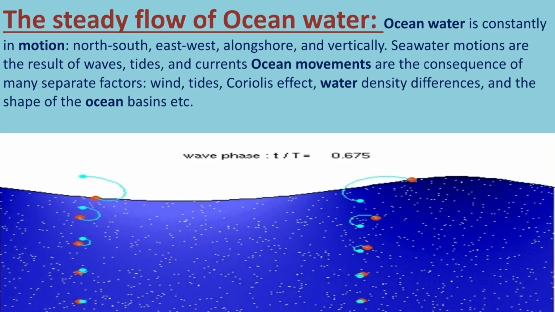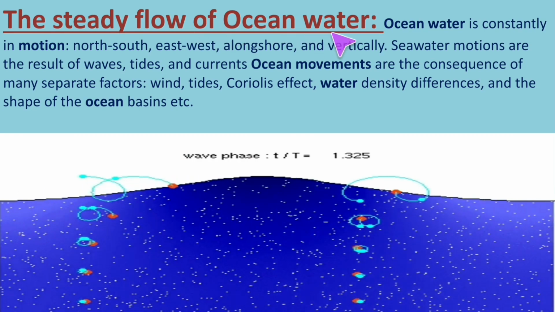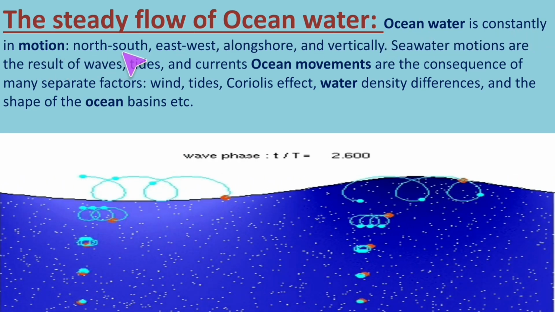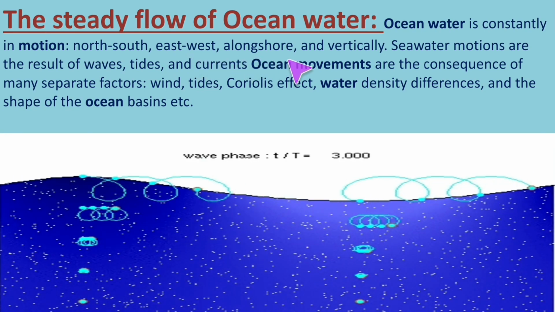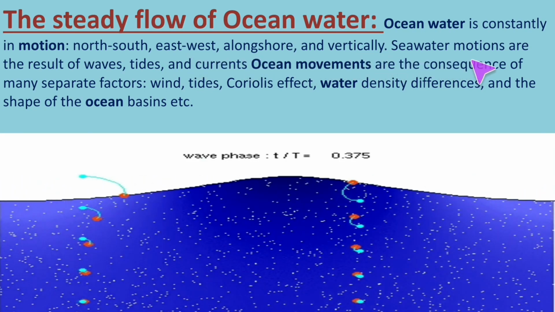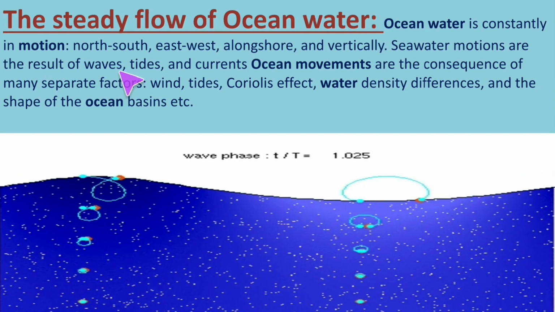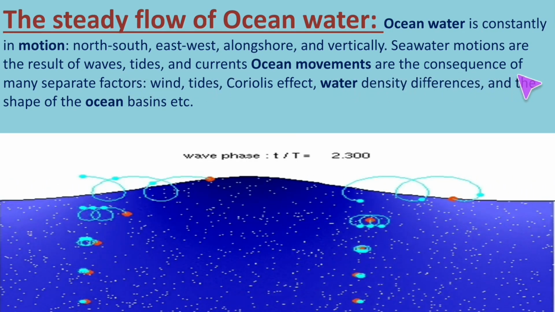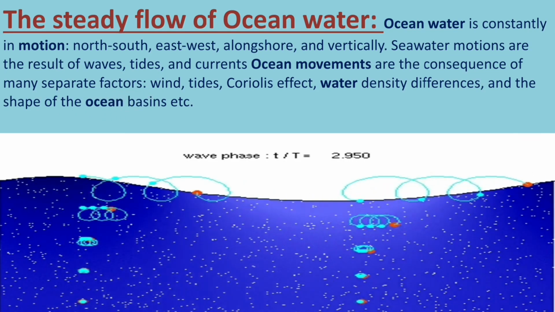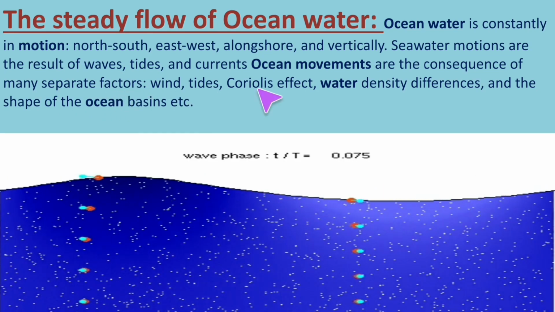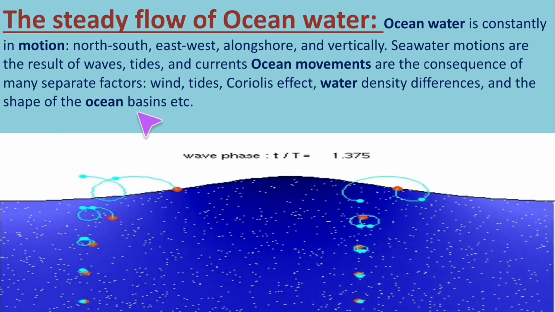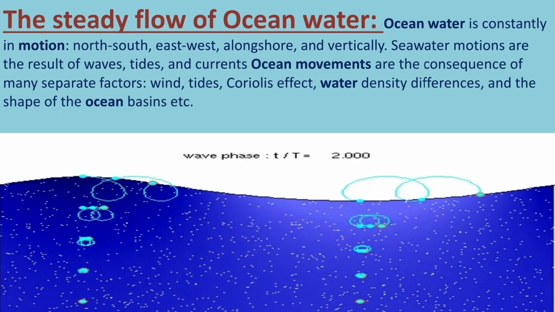Now let us learn about the flow of ocean water. The ocean water is constantly in motion: north to south, east to west, along shore and vertically. Seawater motions are the result of waves, tides and currents. Ocean movements are the consequences of many separate factors like wind, tides, Coriolis effect, water density differences and the shape of the ocean basins, etc.